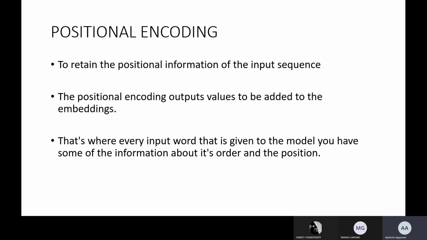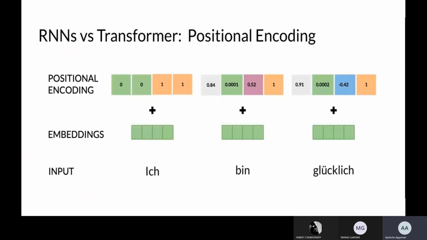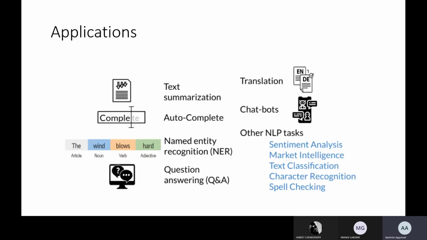So it is not taking into account the order or the sequence of the words, and that information is lost. So that is why we require positional encoding. So we also learn this layer, in addition to what we have up till now, for retaining the sequence information or the ordering of the words.